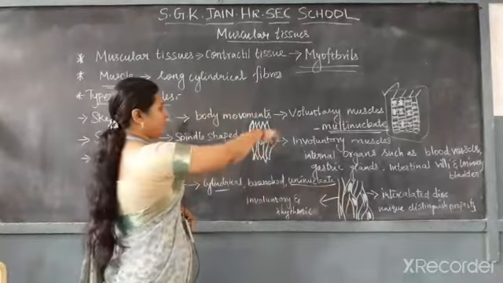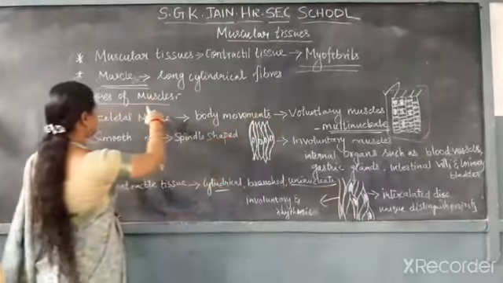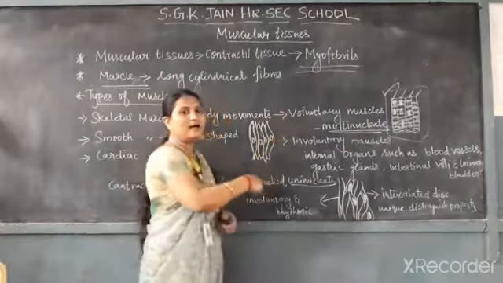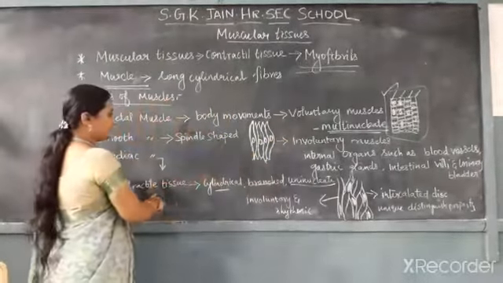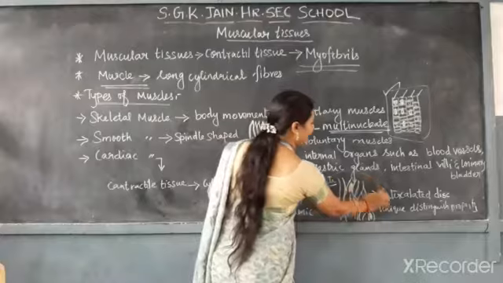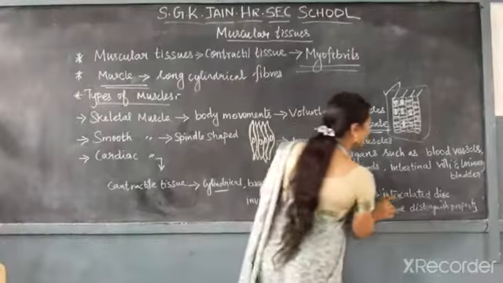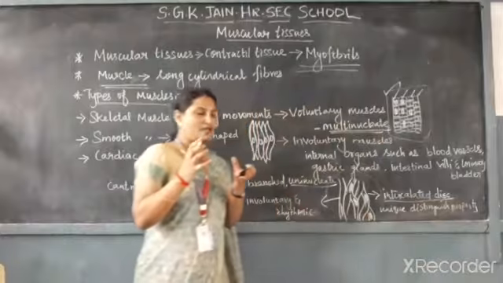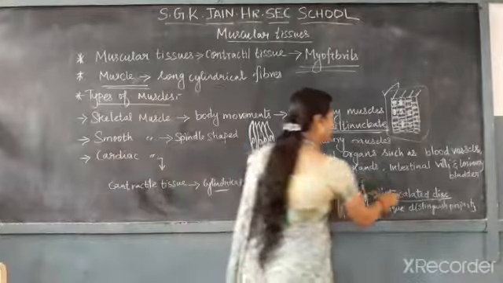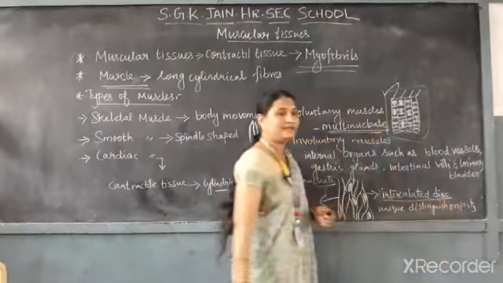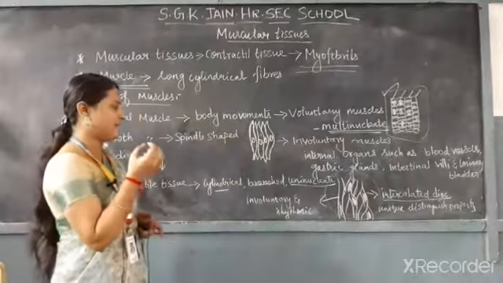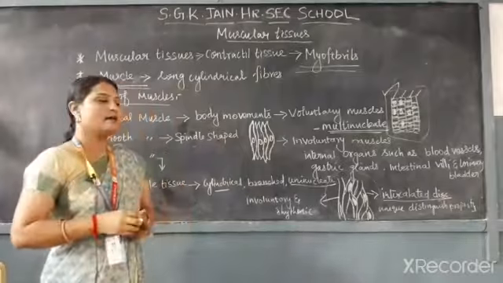If you see the previous types, skeletal muscle and smooth muscle, you cannot notice the branches in between the fibers. But if you take cardiac muscle, you can see the branches are present. This network of branched shape is called an intercalated disc. The branched interlinked structure of these fibers is called an intercalated disc, a unique distinguishing property present in cardiac tissues. Our heart is mainly composed of this cardiac muscle.